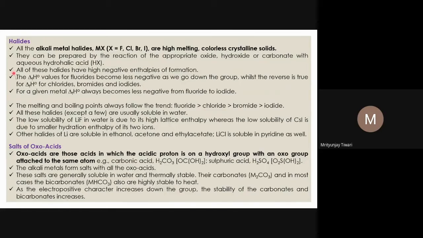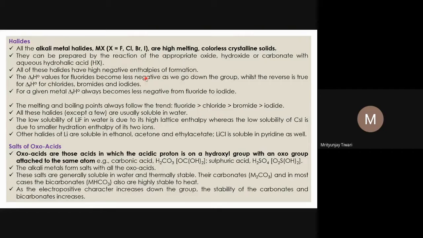So the attractive interaction between cation and anion decreases, the lattice energy decreases, and so the delta f H naught value for the fluorides of alkali metals becomes less negative as we go down the group, because of the coordination effect.